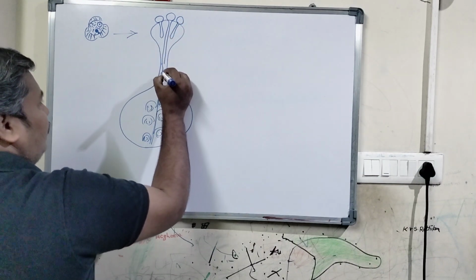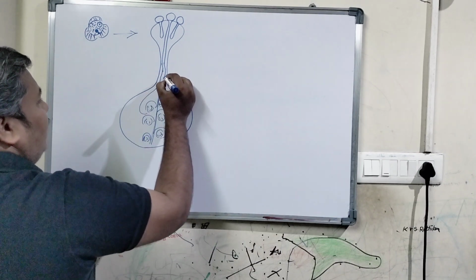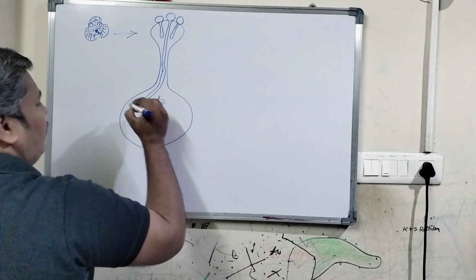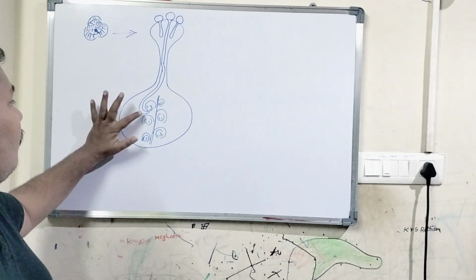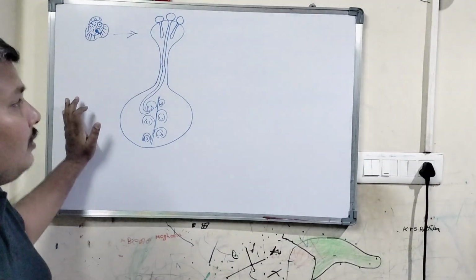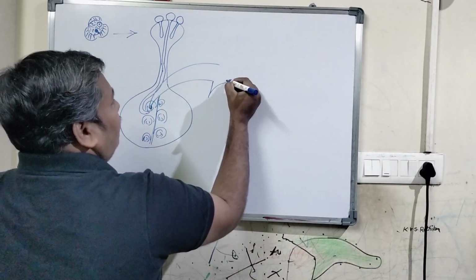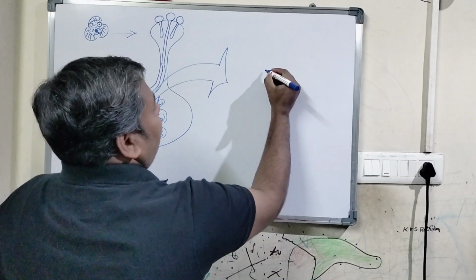When the pollen tube reaches the ovary, it enters into the ovule. I would like to explain this phenomenon in a little more detail here.